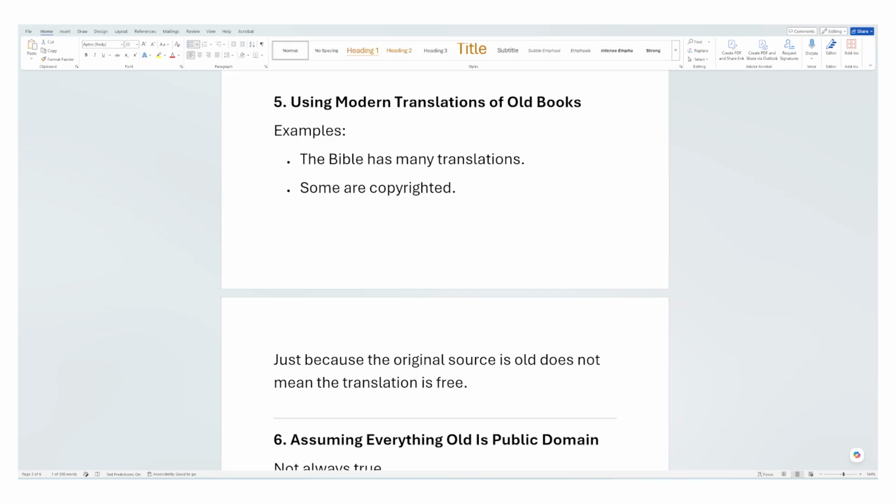So the modern translation of that work is already published and cannot be republished without permission of the owner.